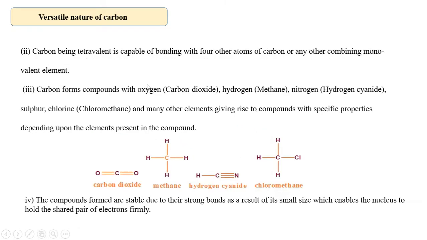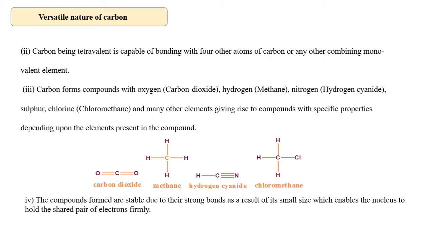The second property is tetravalency. What is tetravalency? We know that carbon has 4 electrons. It can mutually share its electrons with 4 other carbon atoms or with monovalent elements like oxygen, hydrogen, nitrogen, chlorine.